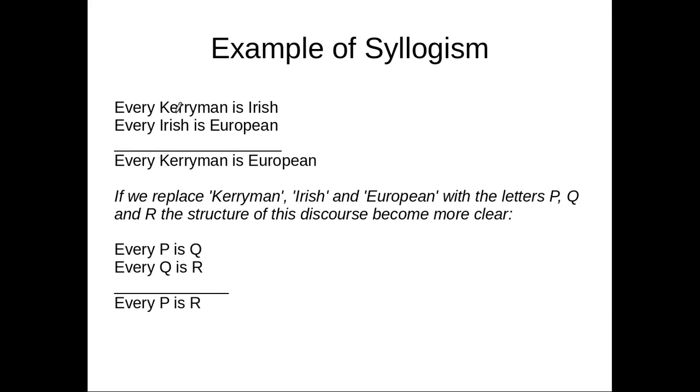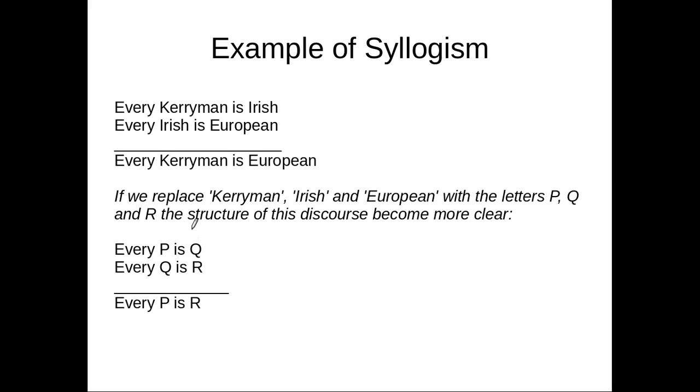If we replace the normal words with letters, we have Kerryman P, Irish Q, European R. So every P is Q, every Q is R, therefore every P is R. Please note the distribution of the Q, and the fact that the subject of the first premise is the subject of the conclusion, and the predicate of the second premise is the predicate of the conclusion.